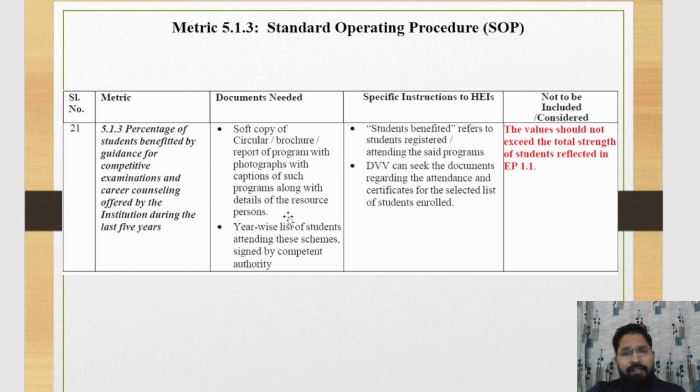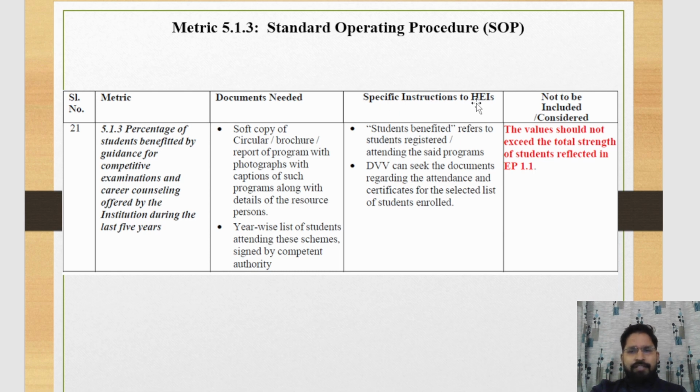In the report of that program you should incorporate the number of students' details, the brochure of that program that you conducted for the students, the registration of the students, the criteria for providing the certificate to the students, and details of the resource person are also needed. A year-wise list of students attending these schemes, signed by the competent authority, is also needed.